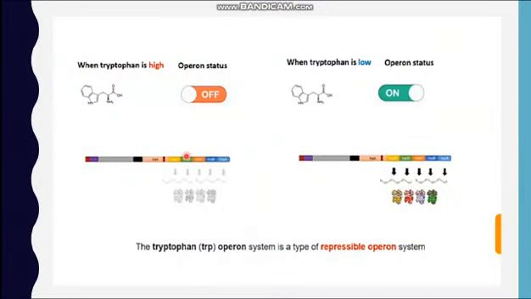Now assume the situation when the tryptophan level is high. When the tryptophan level is high, the operon status is off, and when the tryptophan level is low, then the operon status is on. That means the operon genes are transcribed and produce the amino acid tryptophan. It makes sense: when there is plenty of tryptophan, the bacteria do not waste energy, and when the tryptophan is low, they produce it. So we can say that it is an on-demand process. By default, the tryptophan operon is on when no tryptophan is present in the bacteria.